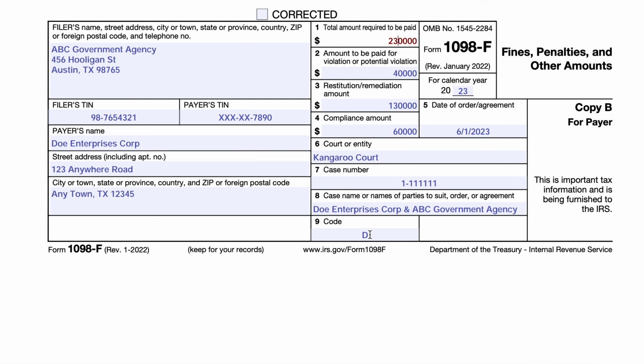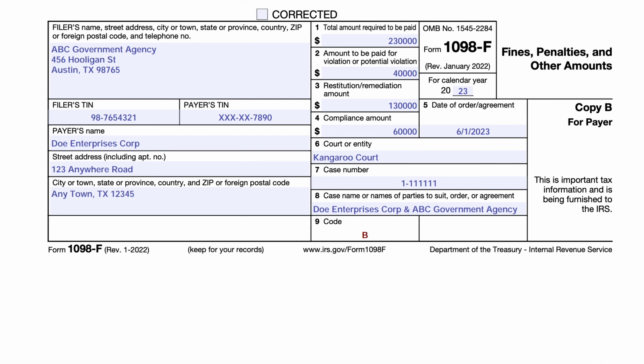The code, according to the instructions, there are one of 5 different codes that can go in there, and they can actually put in multiple codes depending on which one applies. So if code A were in here, this would mean that the payer has made or needs to make multiple payments to satisfy the total amount. If code B applies, that means this form was issued to different payers that are part of this suit or this order or court order or agreement.